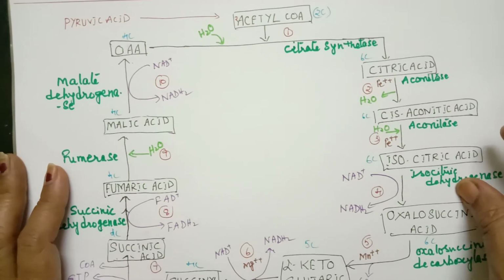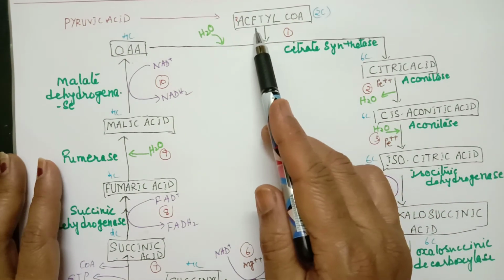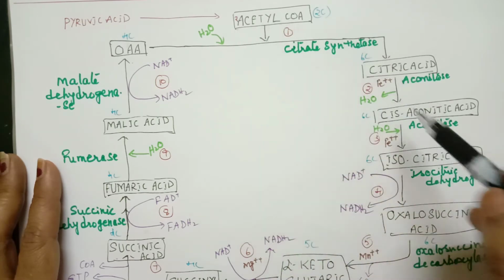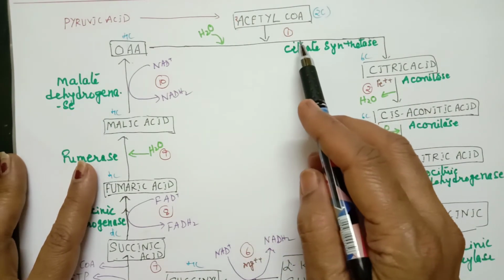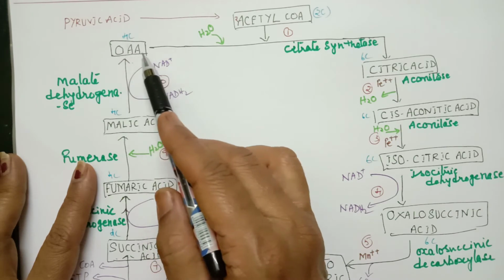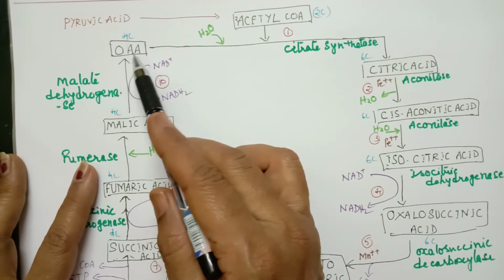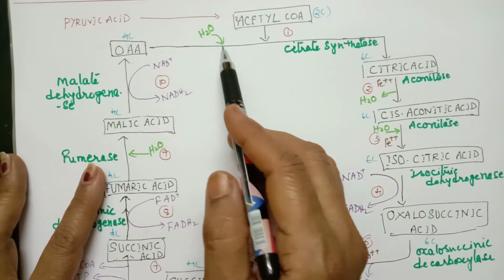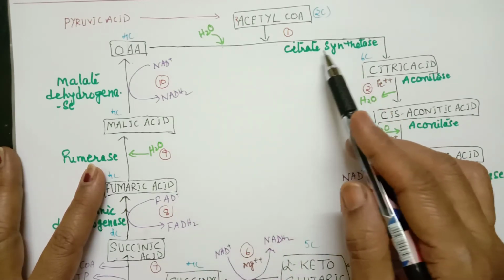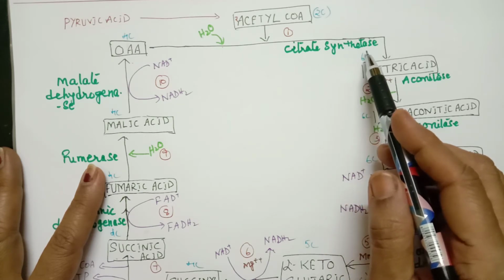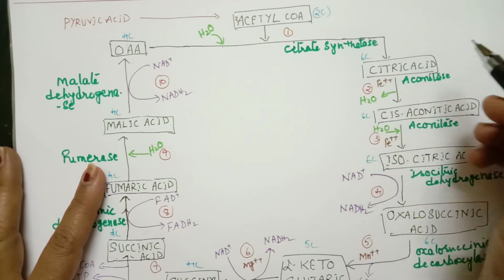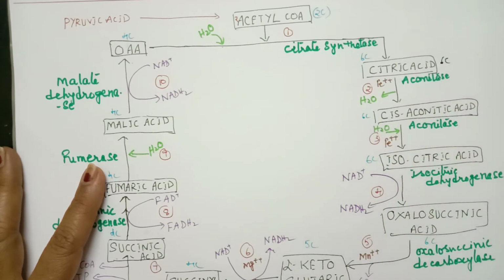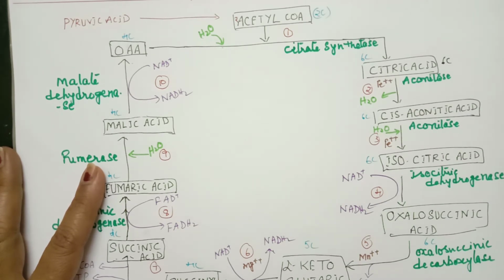Suppose we take first acetyl coenzyme A. 2 molecules are formed, so acetyl coenzyme A 2 times, I told you 2 turns of Krebs cycle must take place. Acetyl coenzyme A combines with a 4 carbon compound, that is oxaloacetic acid. OAA is oxaloacetic acid. It requires water. This is in presence of citrate synthetase enzyme, and it forms the first compound called citric acid. Citric acid is a 6 carbon compound.